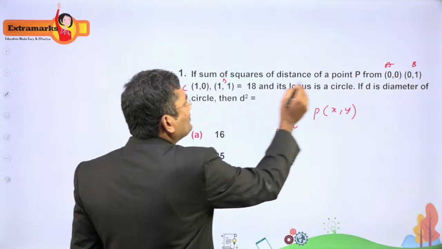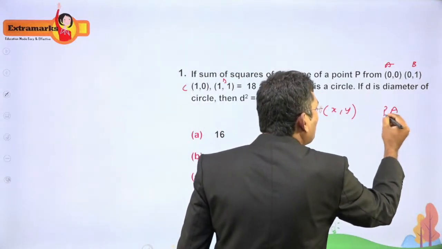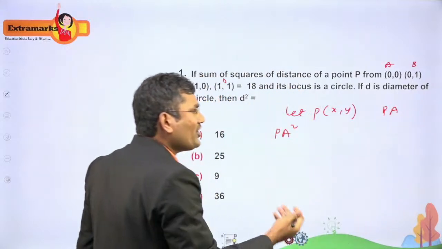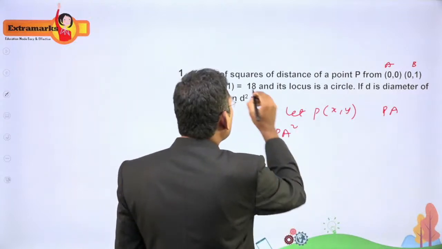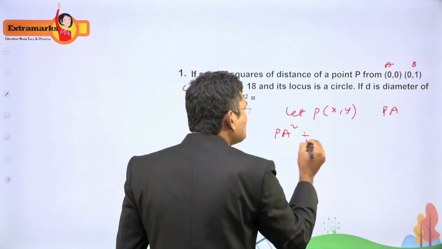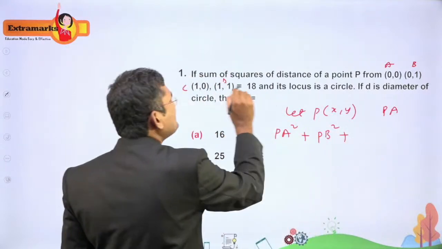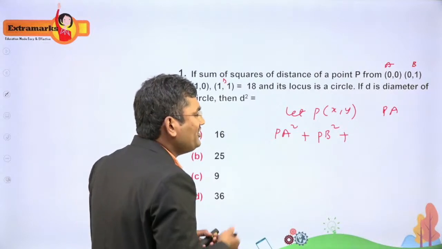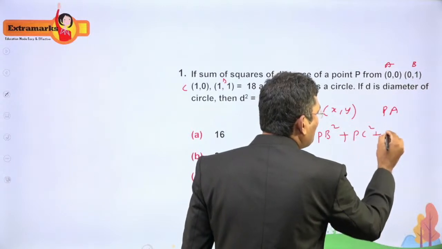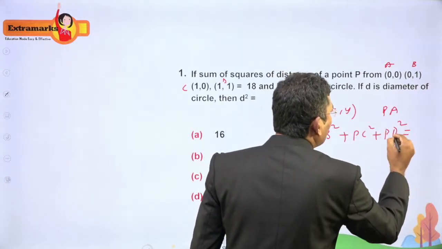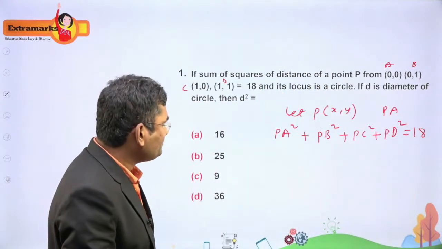Now, what is the distance first? PA is the distance from point P to point A. We need the sum of the squares of the distances of point P to A, B, C and D. So PA square plus PB square plus PC square plus PD square equals 18.